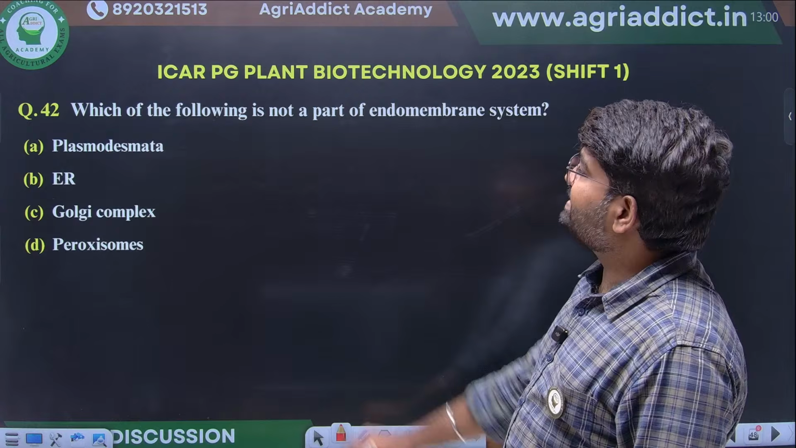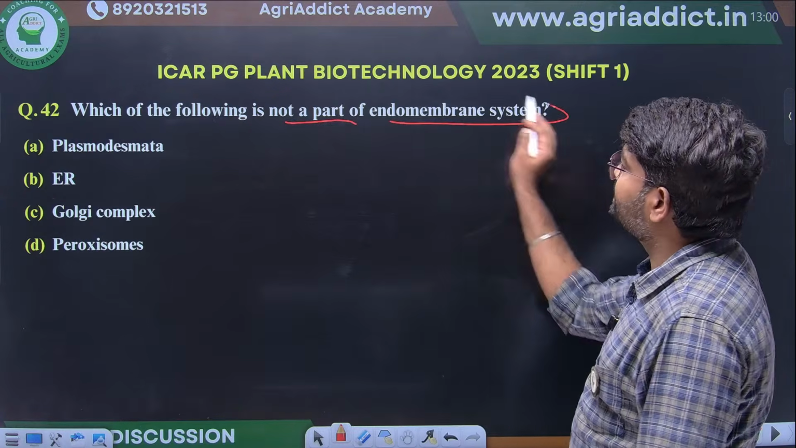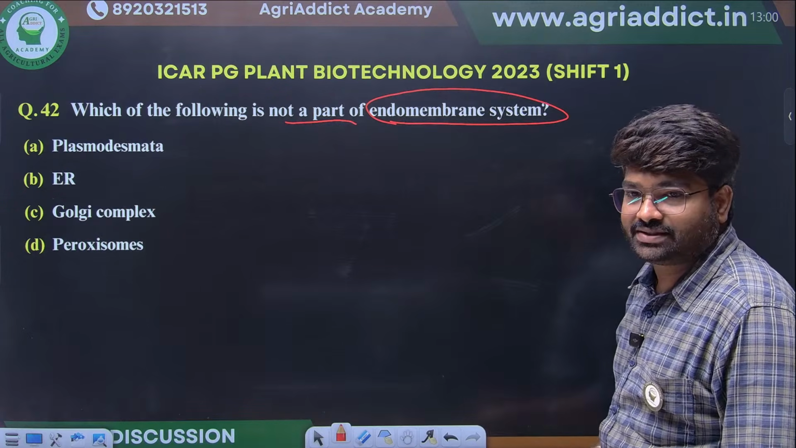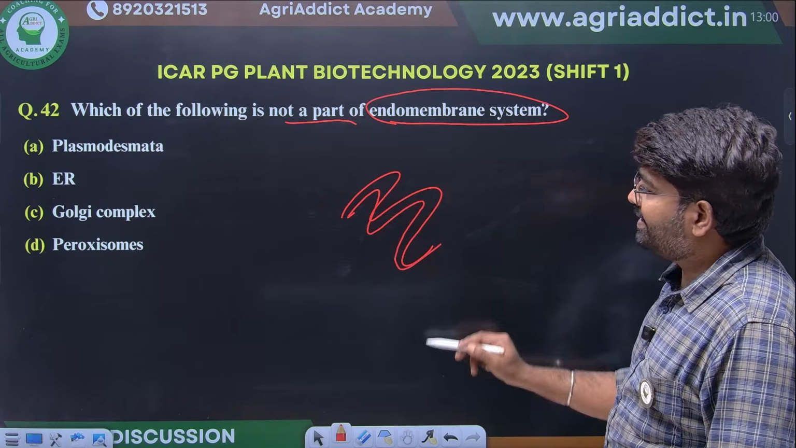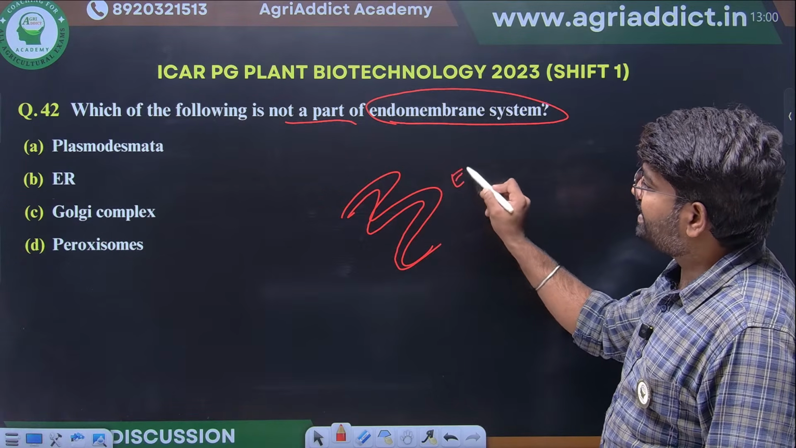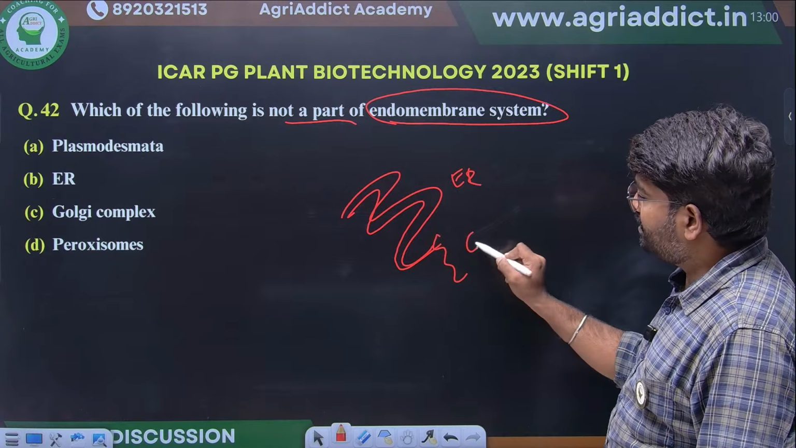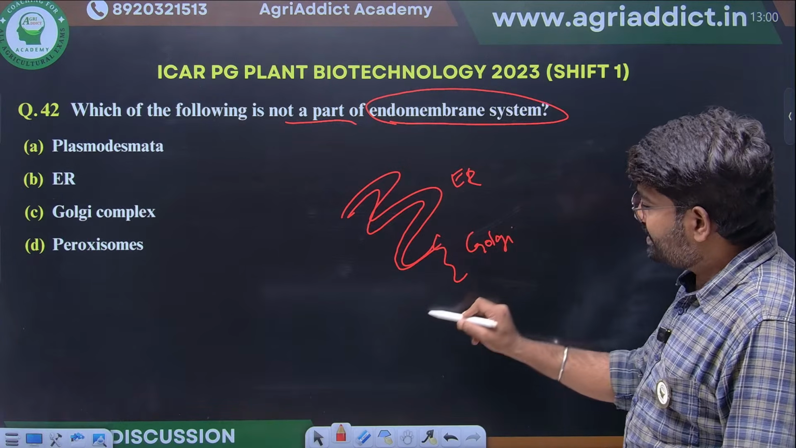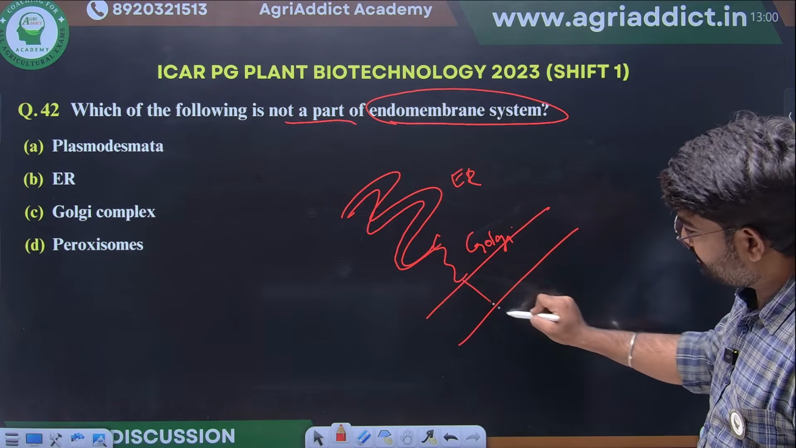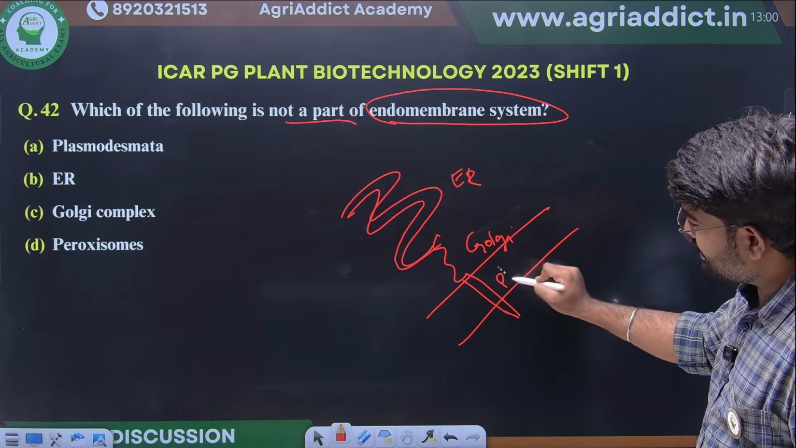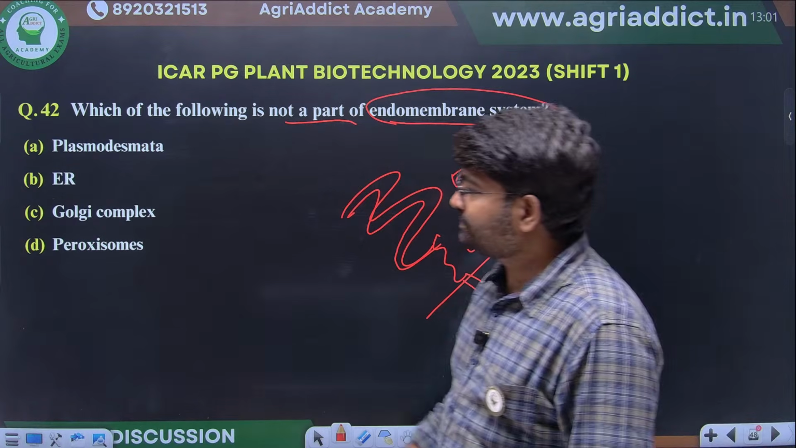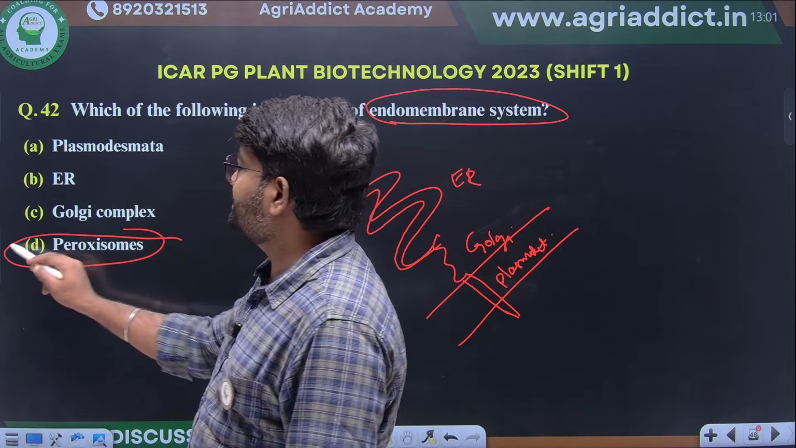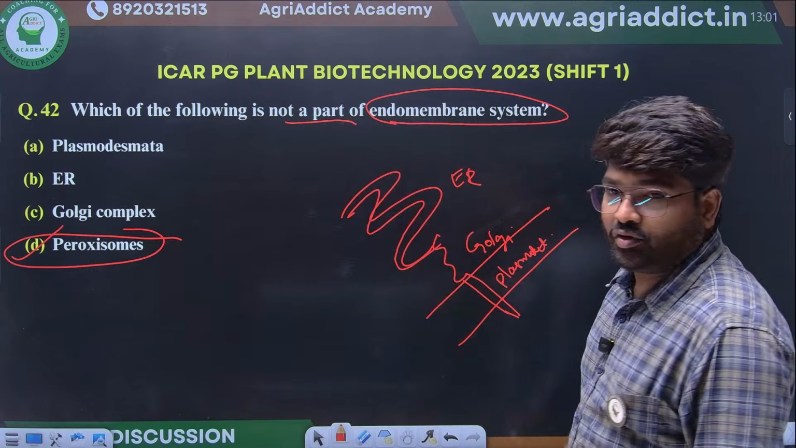Which of the following is not a part of the endomembrane system? The endomembrane system will be like this. The endoplasmic reticulum will come, connected with the Golgi. Peroxisome will not come as a part of the endomembrane system.